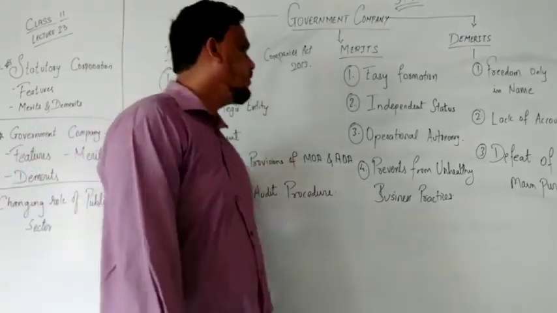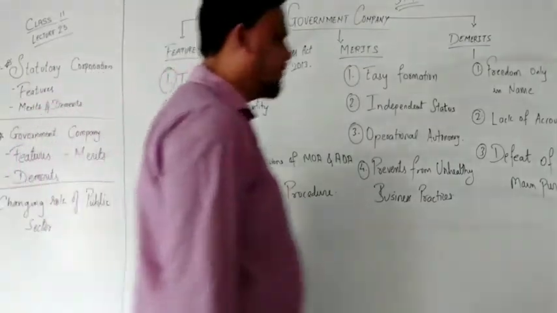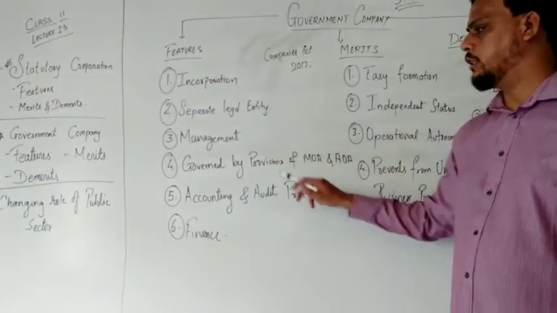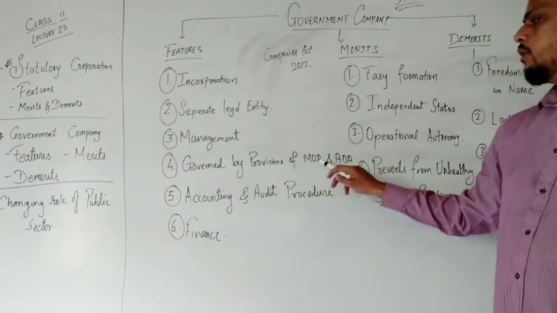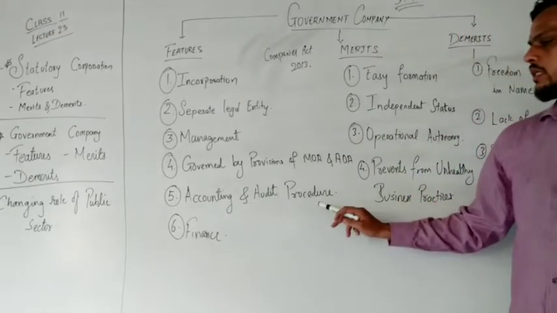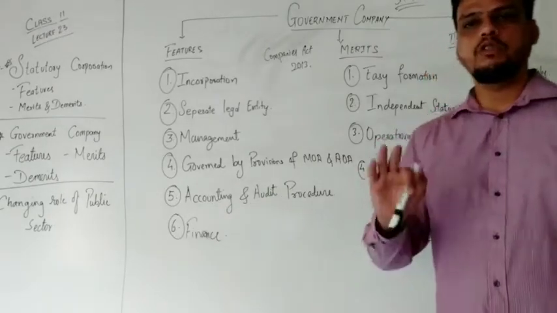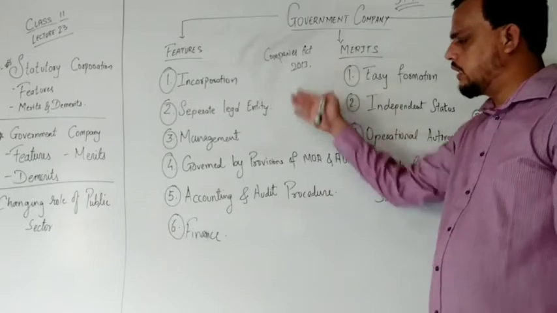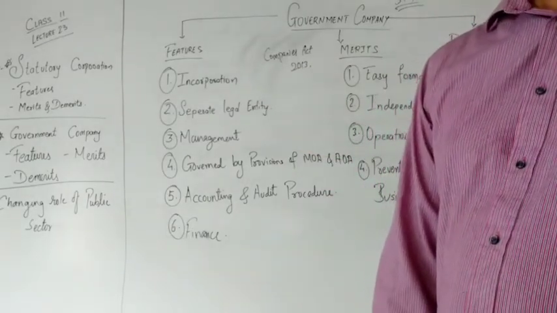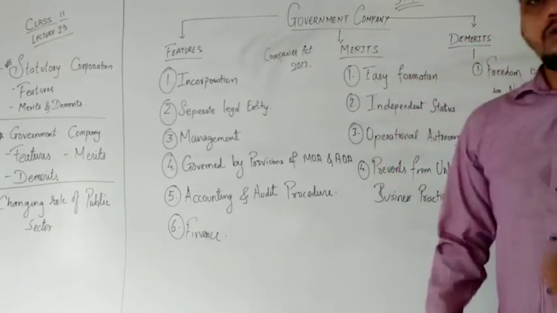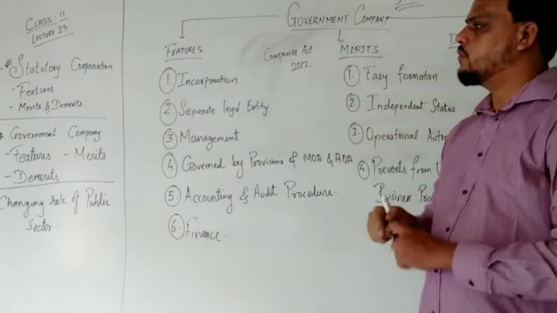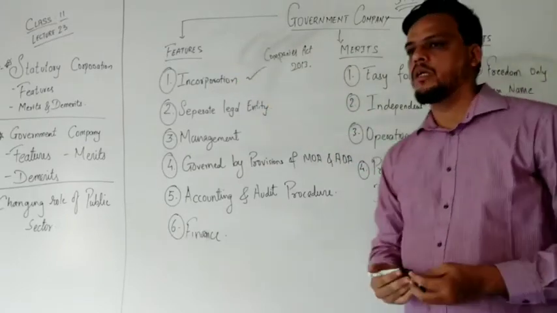Now we are going to the features. We have six features here: incorporation, separate legal entity, management, governed by provisions of memorandum of association and articles of association, accounting and audit process, and finance. These topics will be taught in detail one by one. So here we go with the features. The first feature is incorporation.